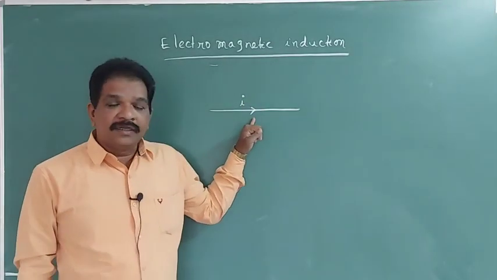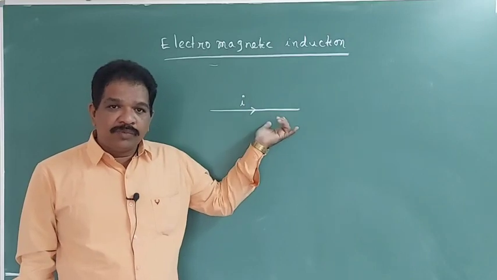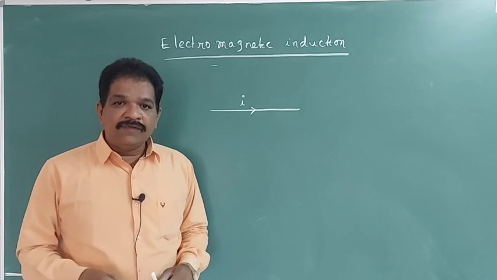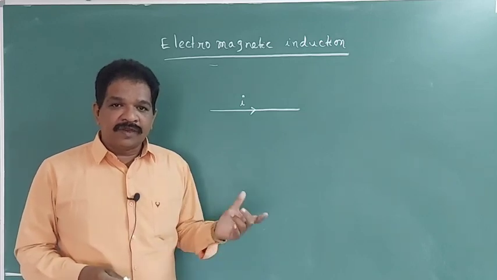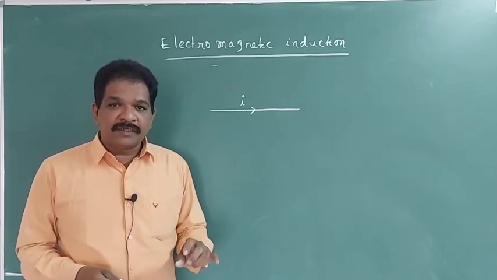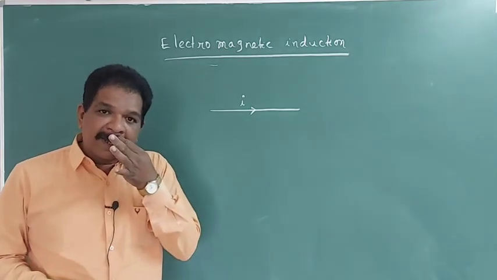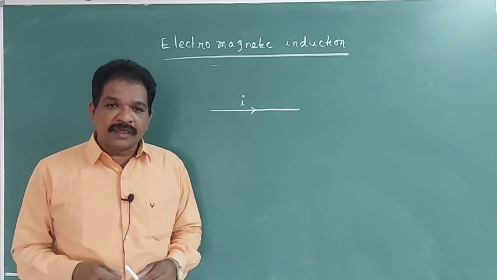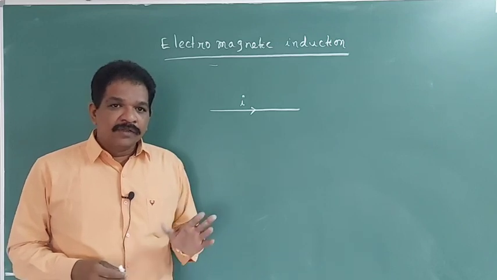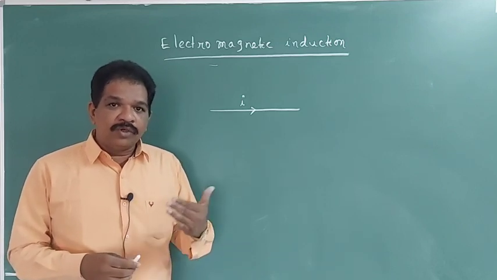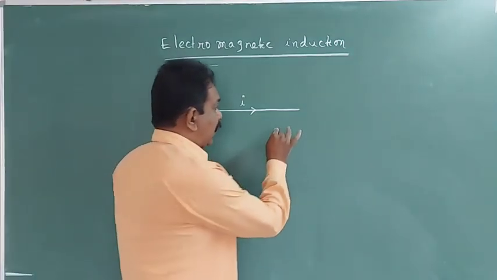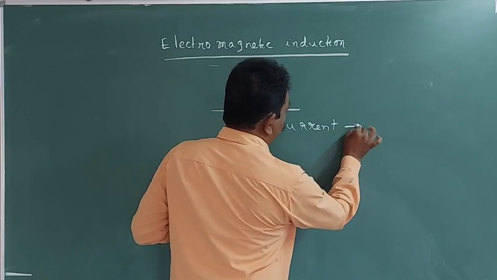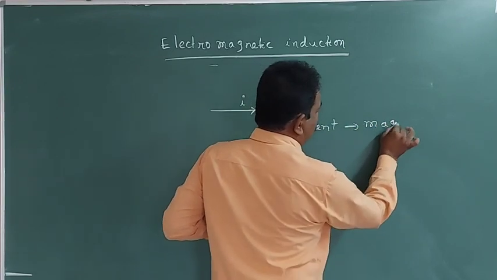This current can produce a magnetic field, which was identified by Ørsted, and that effect is called the Ørsted effect. So a magnetic field will be there around a current carrying conductor. So current can produce a magnetic field. Understanding?